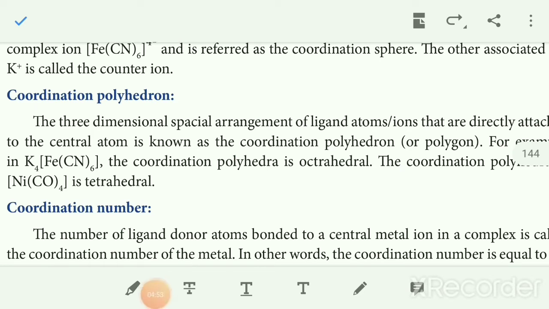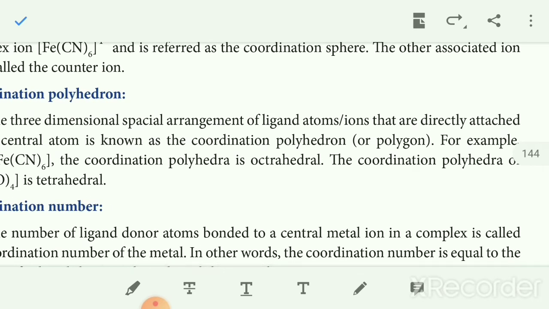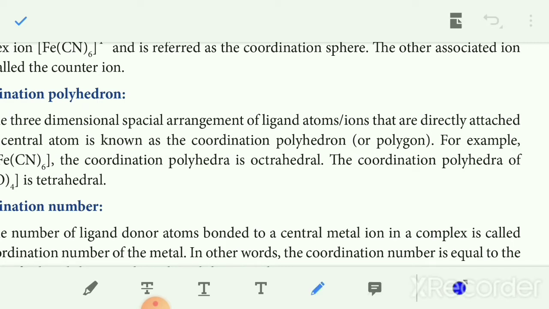Another one is the coordination polyhedron. Coordination polyhedron means the 3D arrangement of ligands gives the shape of the complex. Example, [Ni(CO)4], nickel tetracarbonyl.